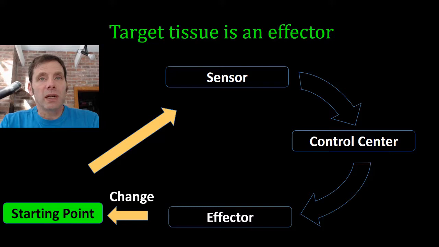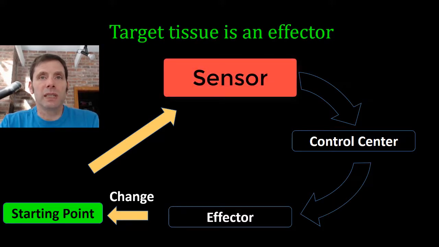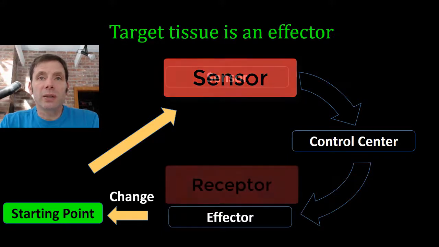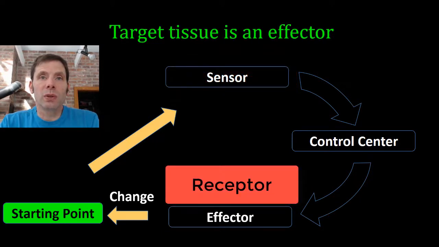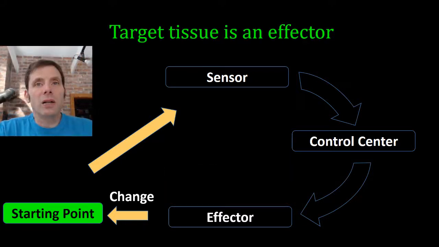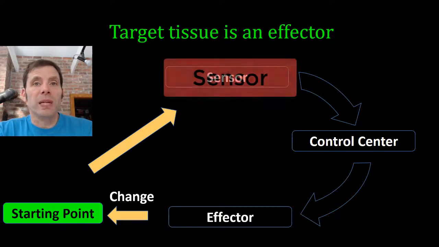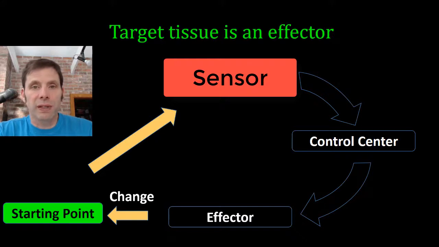Because a lot of times in a lot of textbooks, you'll see the word sensor here replaced by the word receptor. Recall that I used the term receptor to talk about a hormone receptor, which is part of the target tissue. All cells in the body have lots of different receptors for lots of different molecules. Because we use the term receptor so frequently to talk about proteins on the cell surface, I want to avoid confusion and use the term sensor for this component of the feedback loop.